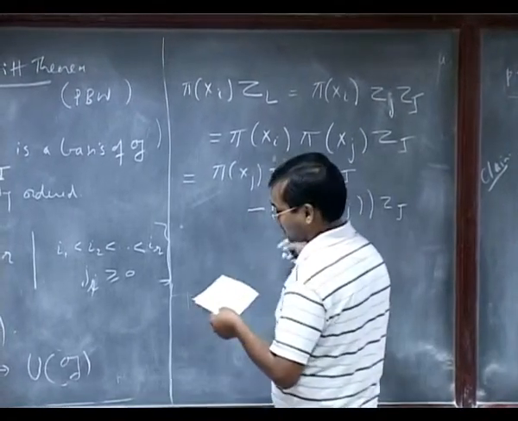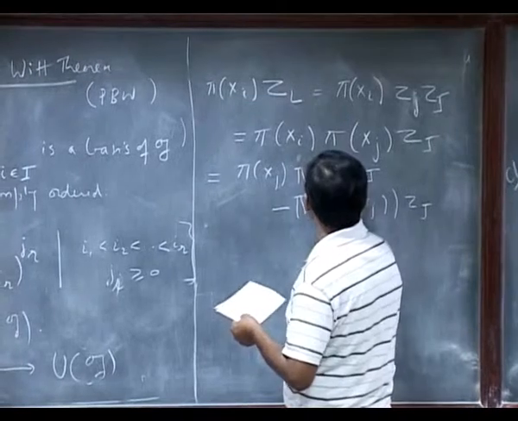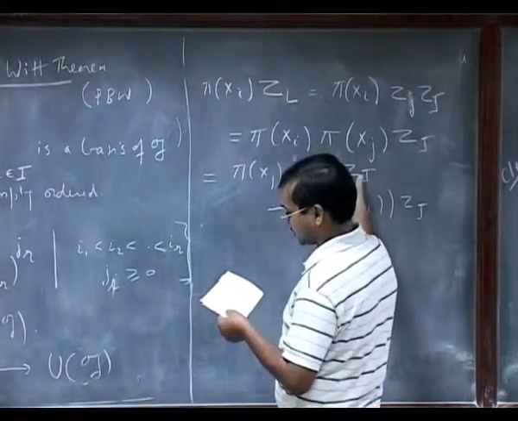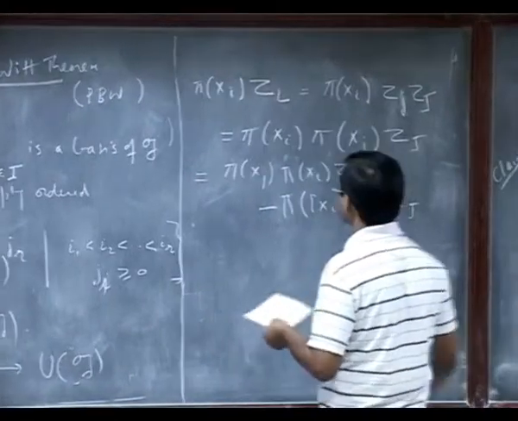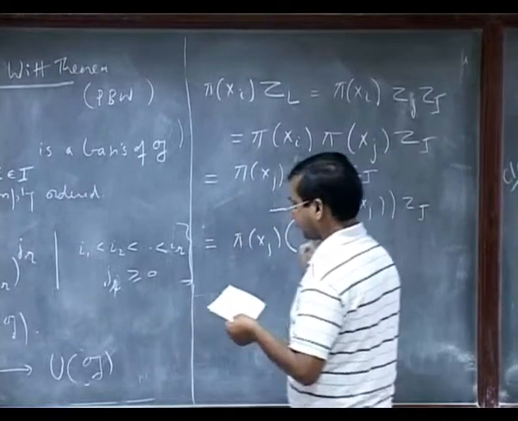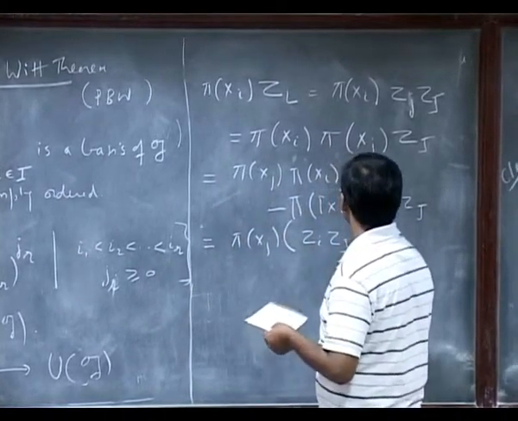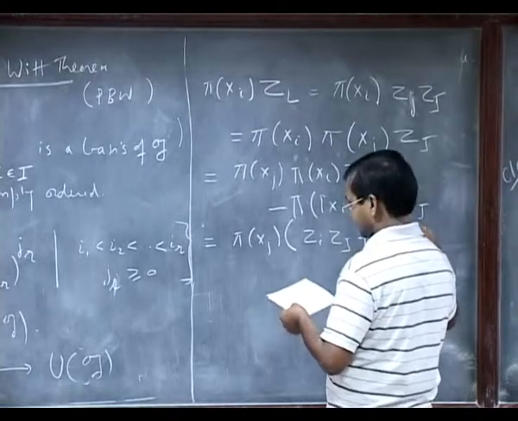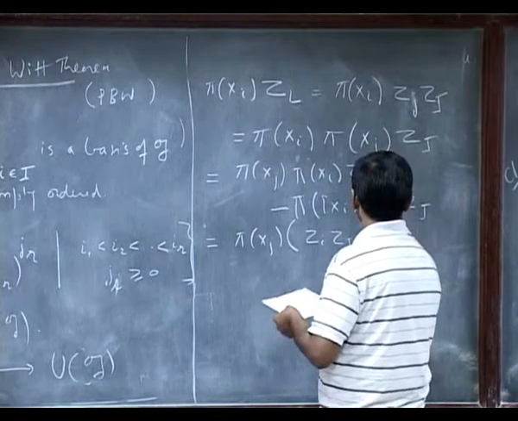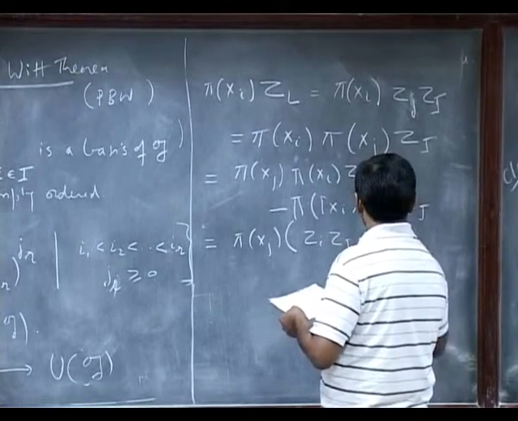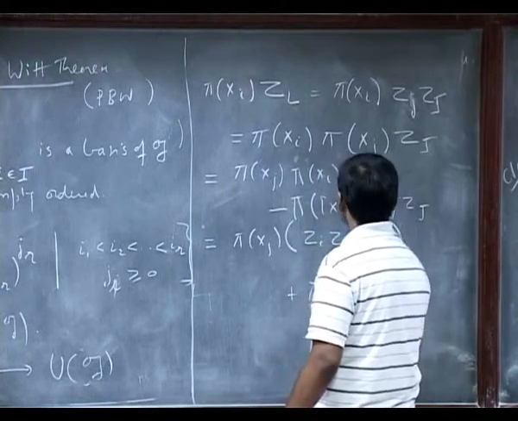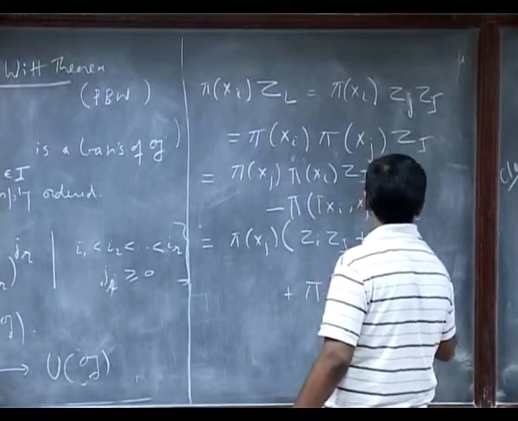Then further, now I is less than or equal to capital J, no, it's not that situation, so I can apply B_p. So I will write it as π(xj) of z_i z_J plus some element w, where w is in lower order p minus 1, plus π of this. Now I have written everything in a way where I can use the previous results.